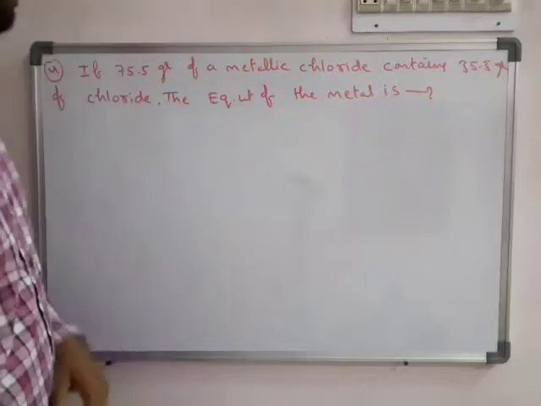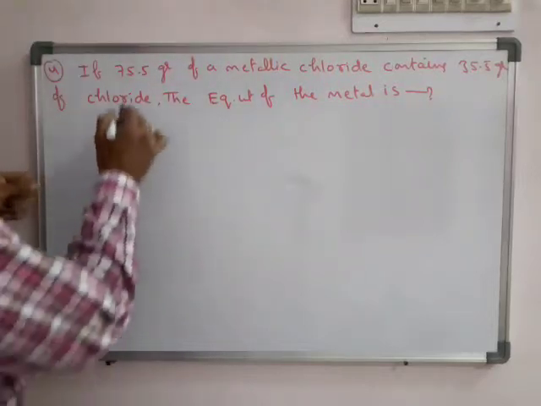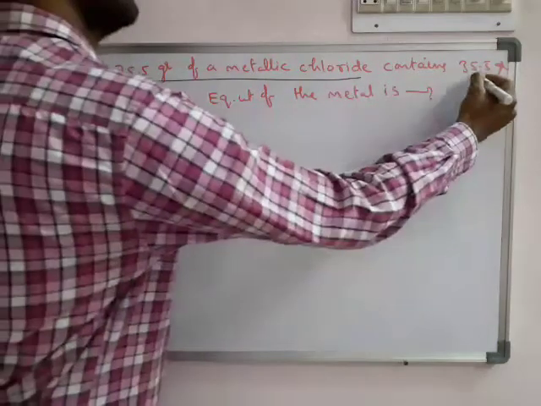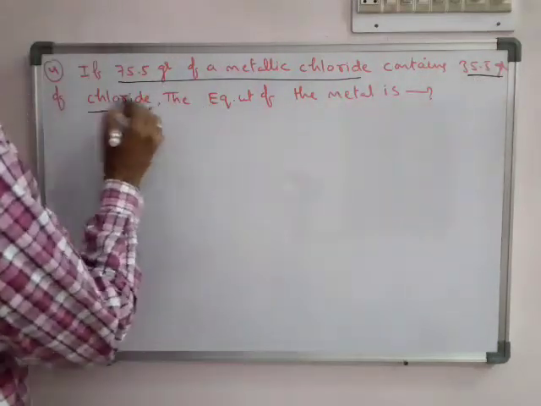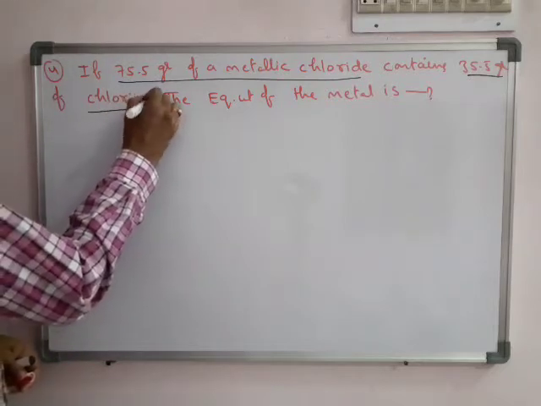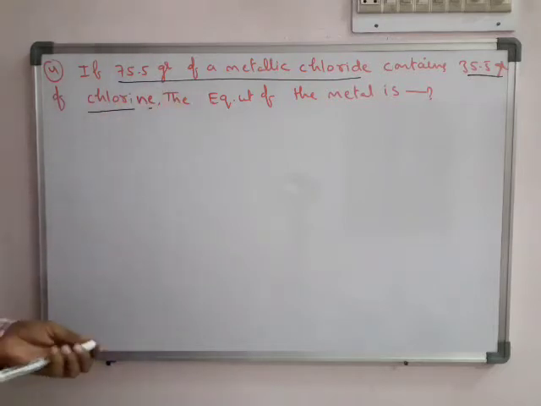Okay. So if 75.5 grams of a metallic chloride having 35.5 grams of chlorine, I think it is not chloride, it is having 35.5 grams of chlorine. What is the equivalent weight of the metal?